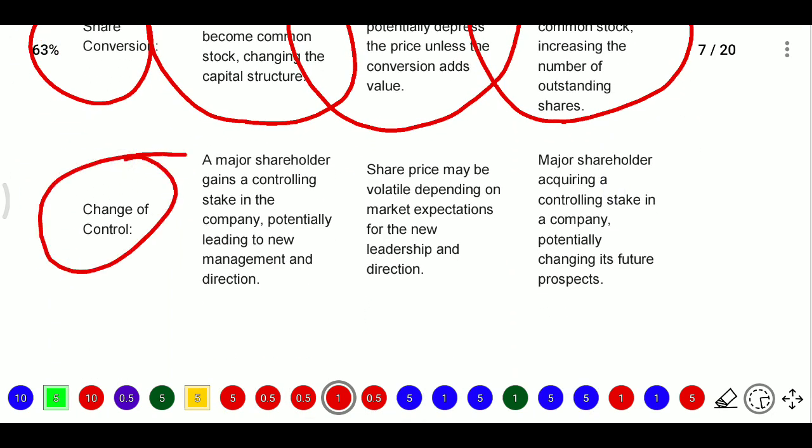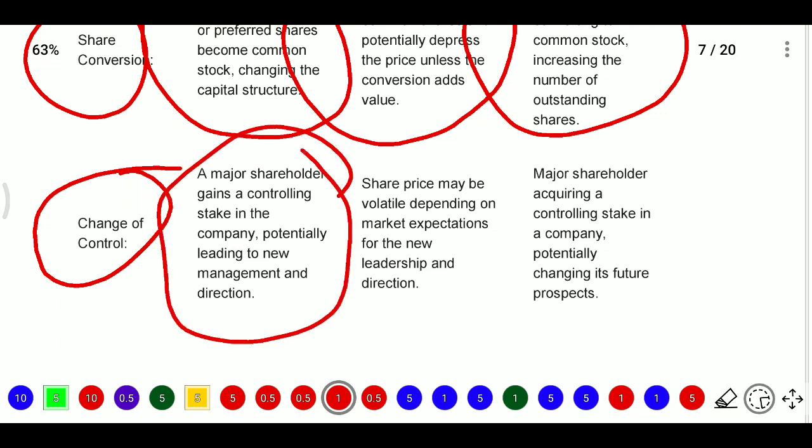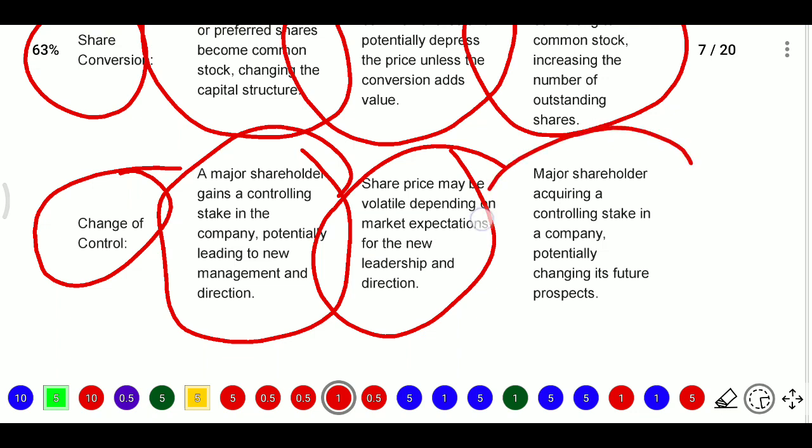Next, convertible bonds in a company converting to common stock, increasing the number of outstanding shares. Next, change of control. Here a major shareholder gains a controlling stake in the company, potentially leading to new management and direction. So the share price may be volatile depending on market expectations for the new leadership and direction. So changing control is also one corporate action.